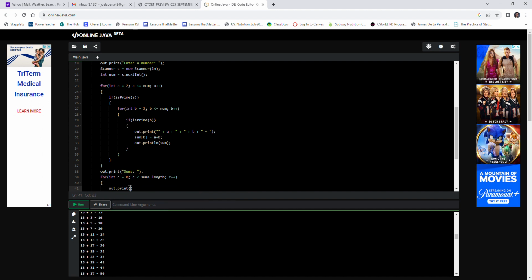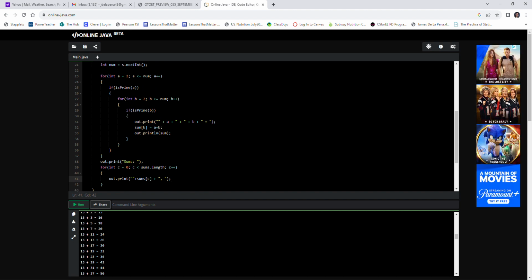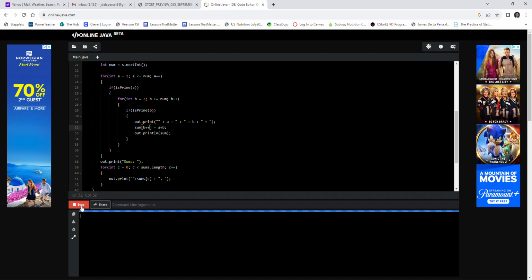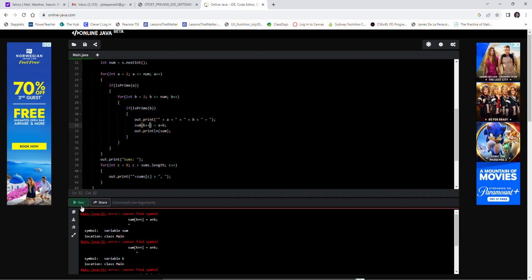Out dot print empty string plus sums sub C plus a comma and see if it'll print all the sums for me. Sum of k, but I need to increment k. What if I do sum of k plus plus? Does that work? Is this like C? Can I do that? Right. It's probably because it's called sums and not sum.